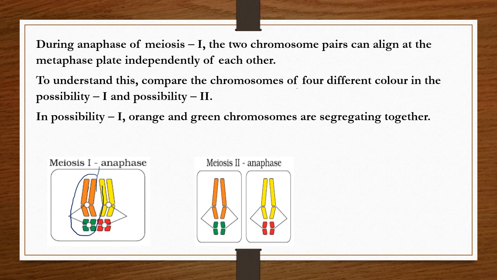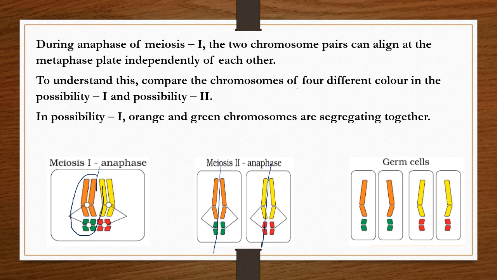And in anaphase 2, during meiosis 2, these two cells undergo cell division again, so two cells will get orange and green chromosomes and two cells will get yellow and red chromosomes. See, it is separated like this. Then see the diagram.